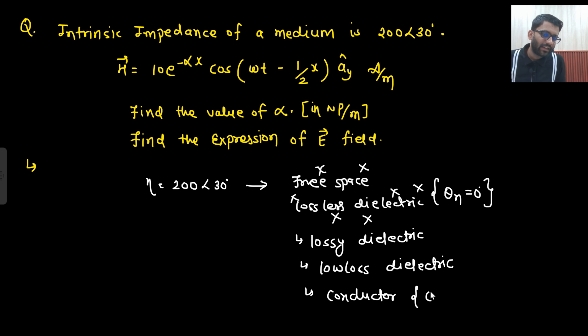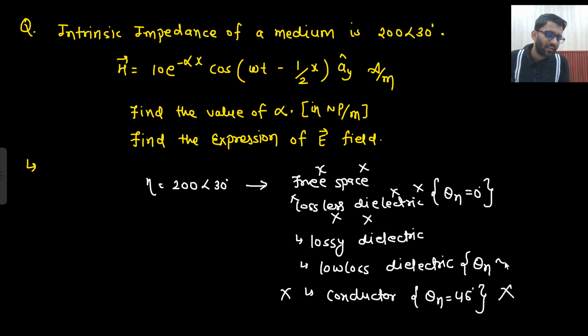If it is a conductor, then theta eta is equal to 45 degree. So this is also not possible. Conductor is also not possible. If it is low loss, then it would be nearly equal to 0, or I can say tending towards 0 degree, or I would write very, very low.